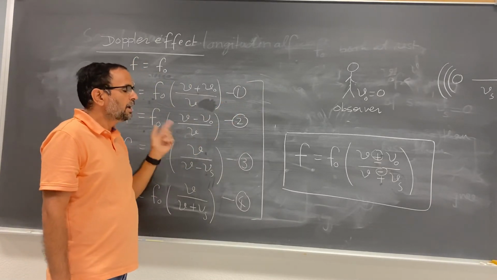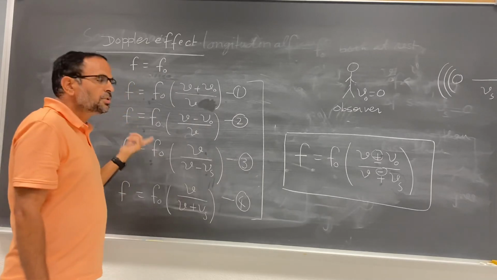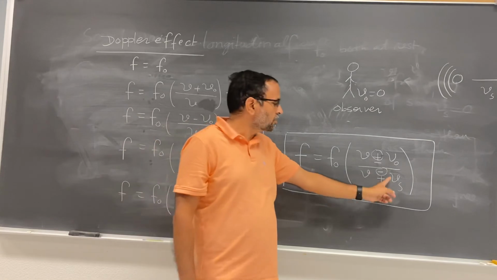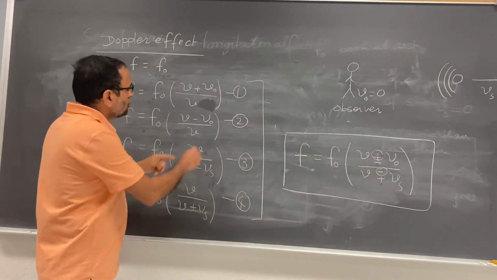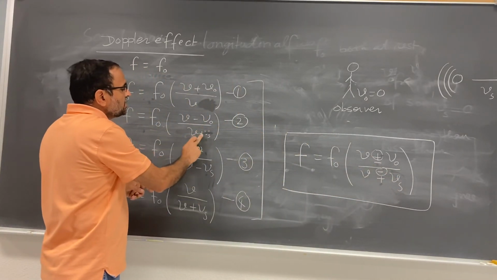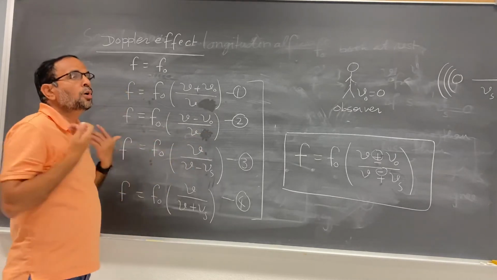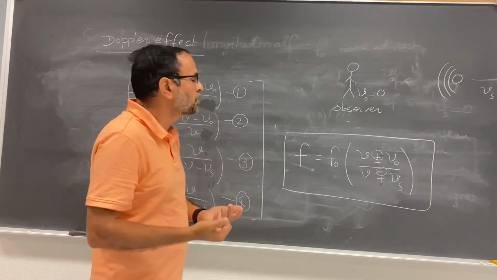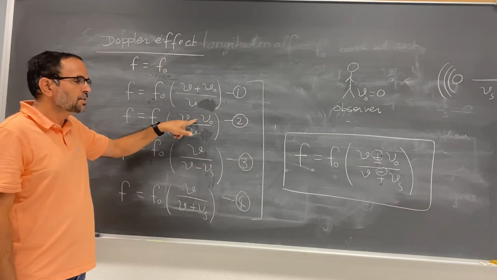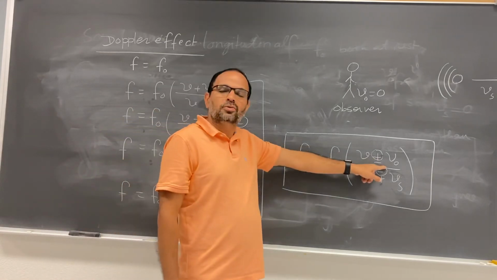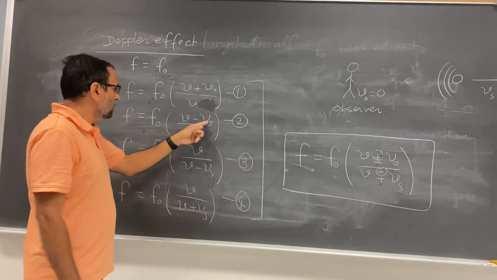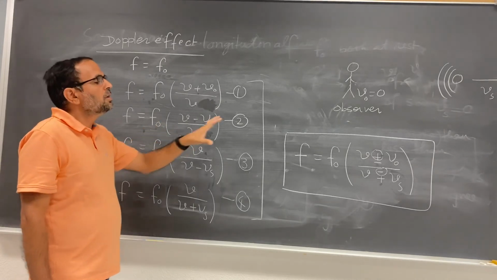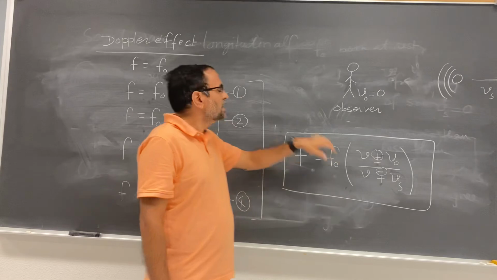Second case, again, the observer is moving away from the source and the source is at rest. So again, this is 0. That is why you do not have a Vs here. Observer is moving away from the source, so the observer hears the less frequency. To get the less frequency, you have to put the minus sign here. So look, from here also you can get the same equation, V minus V0 divided by V. Of course, you have to multiply by f0. So you can use this equation to get these equations.